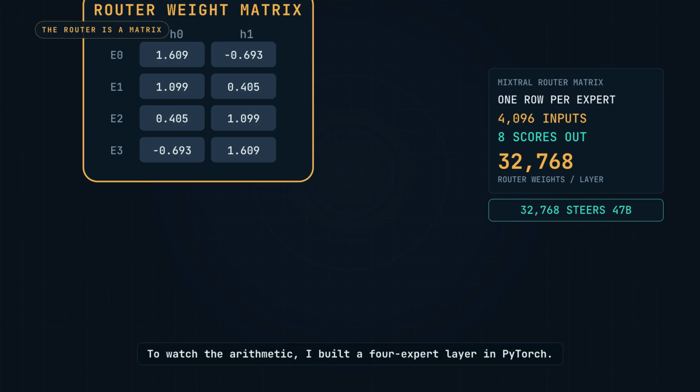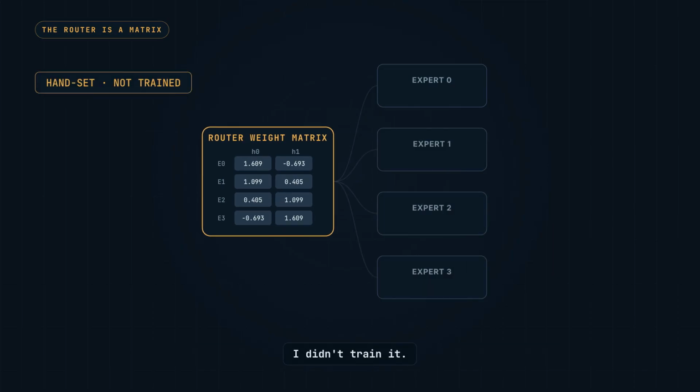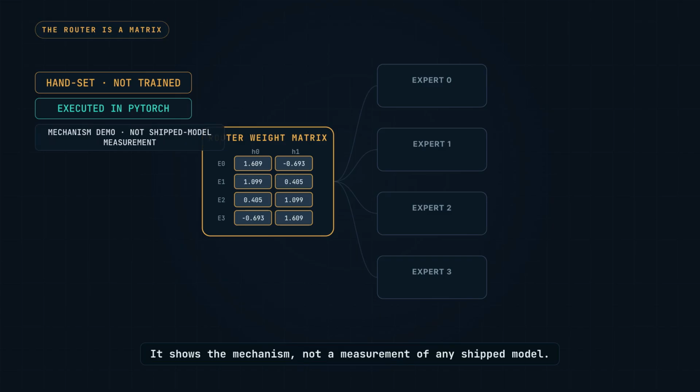To watch the arithmetic, I built a 4 expert layer in PyTorch. I didn't train it. I set every weight by hand, so the numbers come out clean. Every number in the next 3 scenes came out of that run. It shows the mechanism, not a measurement of any shipped model.